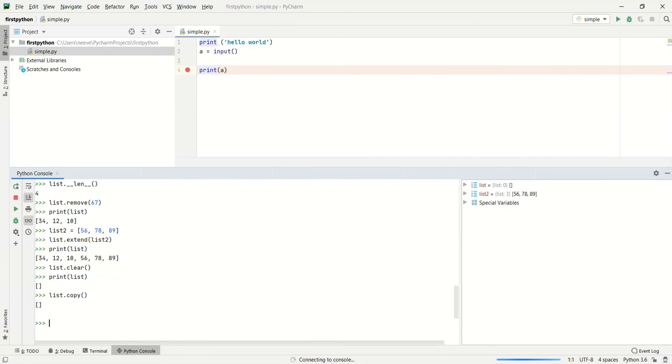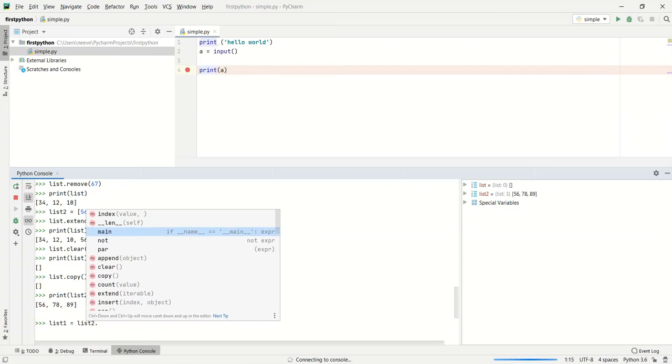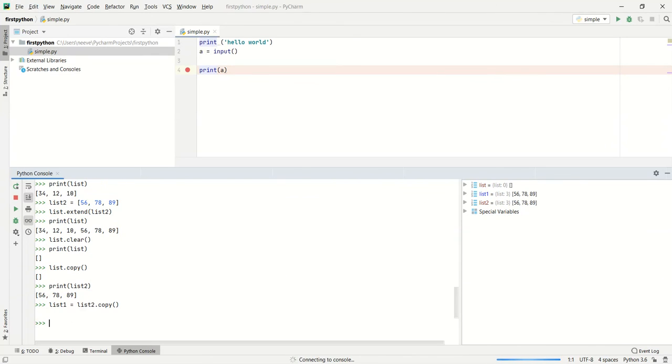For example, we have the list over here, print of list 2, and we wanted to copy the complete content over there. For that, I'm going to create a list 1. In that, I'm going to do list 2 dot copy. Now if we print list 1, we get that copied complete list 2 contents in list 1 over here, and it got created as the copy of one list to another with the help of list 2 dot copy.